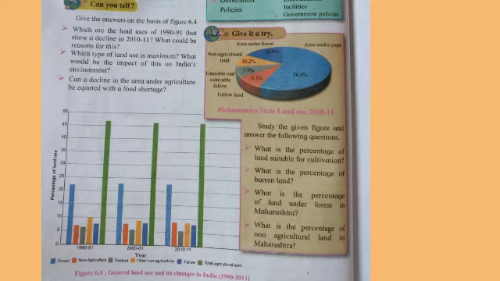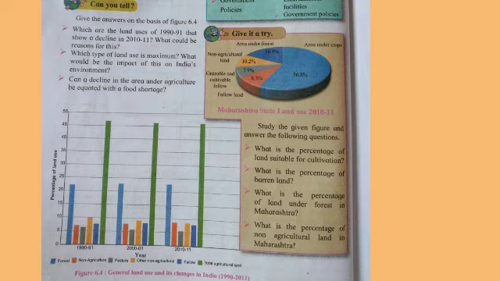Our next point is: can you tell? Observe figure 6.4, general land use and its changes in India from 1990 to 2011. First question: which are the land uses of 1990-91 that show a decline in 2010-11? What could be the reasons for this? Total agricultural land use and other non-agricultural land use of 1990-91 show a decline in 2010-11. Increased urbanization could be the reason for this.